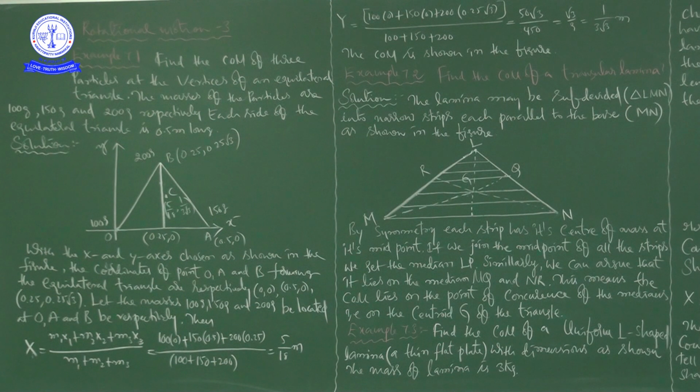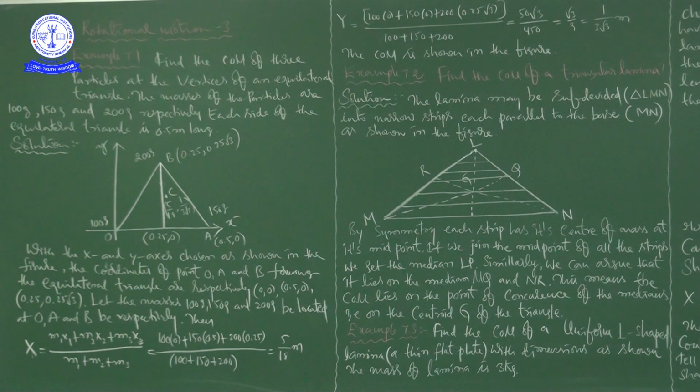So the center of mass is shown in the figure. Where we have shown, this is 5 by 18 comma 1 by 3 root 3. 5 by 18 comma 1 by 3 root 3, right. It is the center of mass as shown in the figure. Okay, right. But that's it.